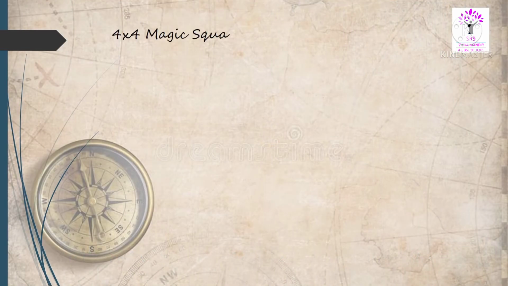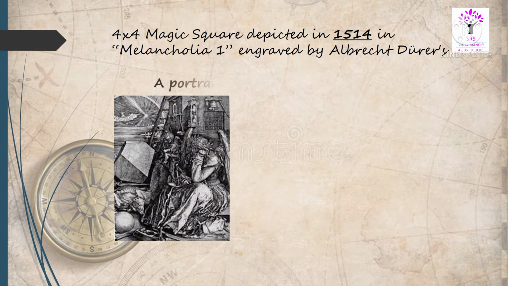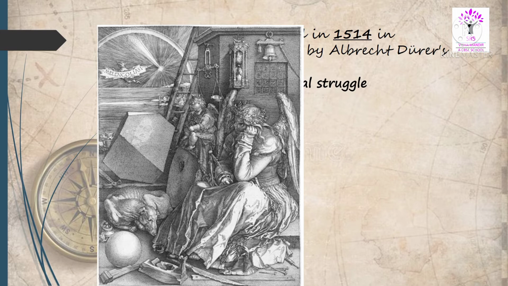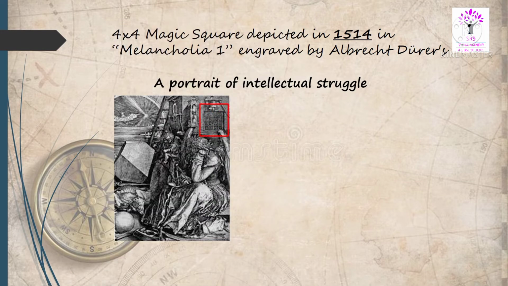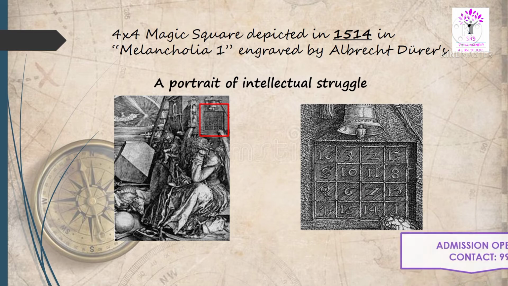There is one more evidence of 4 cross 4 magic square depicted in 1514 in Melancholia 1, engraved by German artist Albert Dürer. It's a portrait of intellectual struggle. Children, now observe this print keenly. You can notice cluster of measurement tools and a 4 cross 4 magic square with magic sum 34. So the magic square that we know now has a very long history. It has lot of mysteries and histories hidden in it.